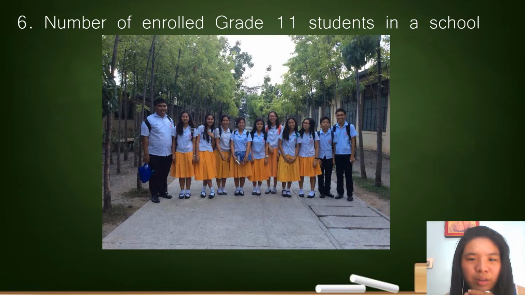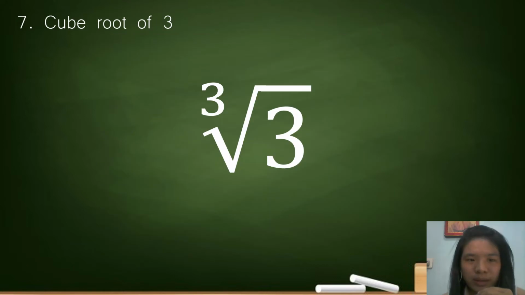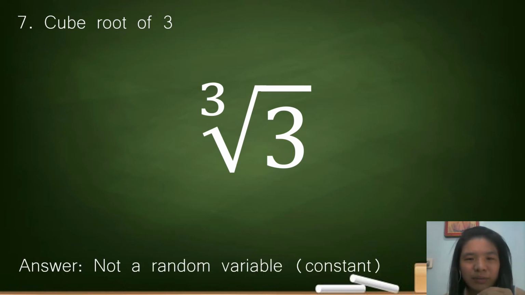Number of enrolled grade 11 students in a school. Is it discrete or continuous? The answer is discrete. Number 7, cube root of 3. Is it discrete or continuous? So the answer is not a random variable.